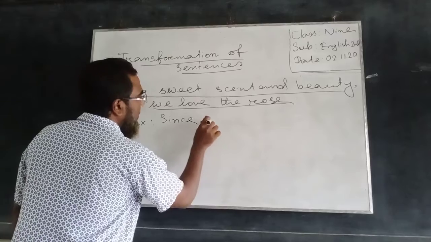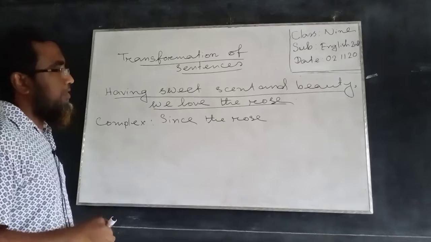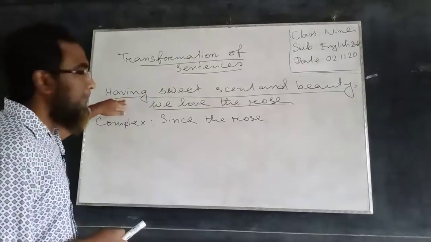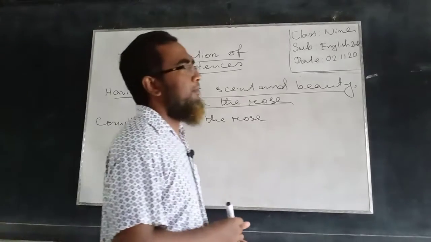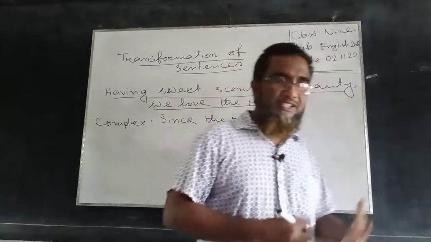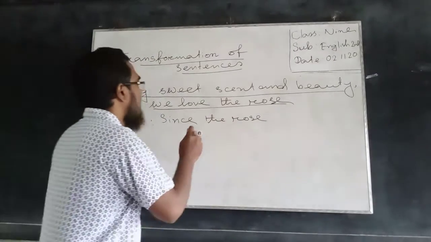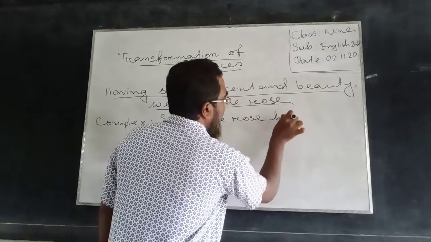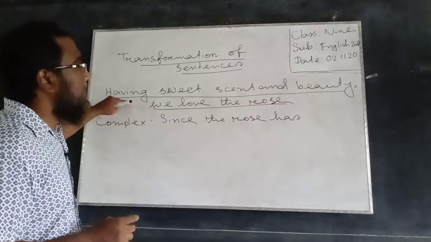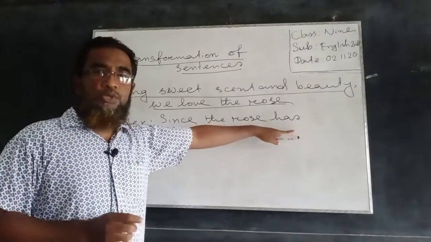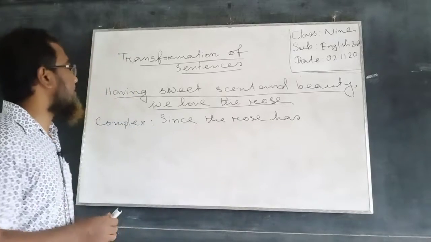Since the roads, this is a subject, then we have to use this non-finite verb having as a finite verb. What is the finite verb of having? We will use it in the present indefinite tense. So has is the finite verb of the non-finite verb having, because this verb has been used in the present indefinite tense.